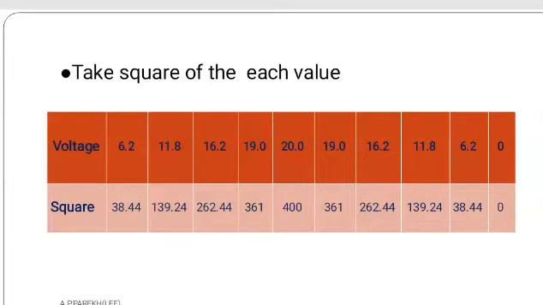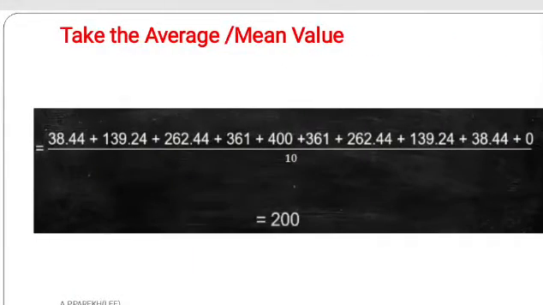Now what is my third step? The third step is to take the average value or the mean value. So I have taken the average of all the quantities. So I am getting the value equal to 200.